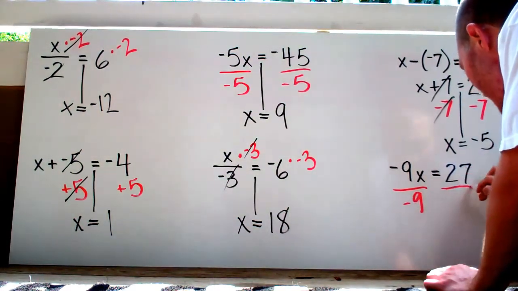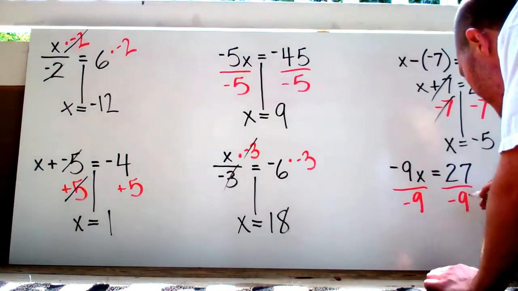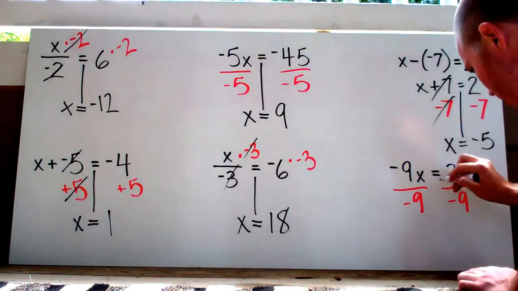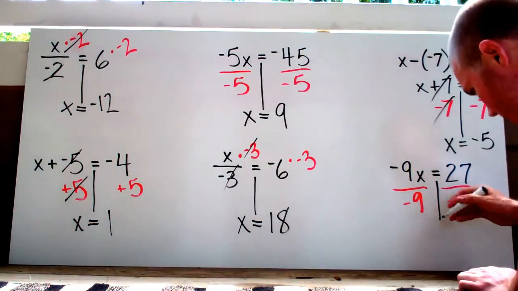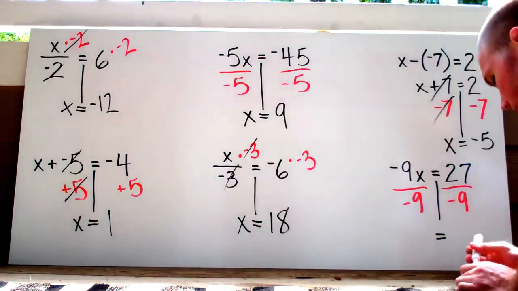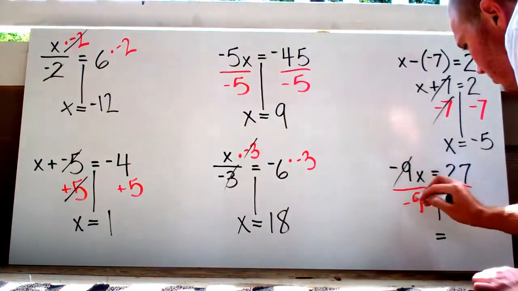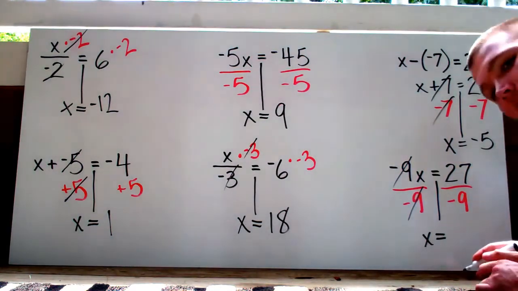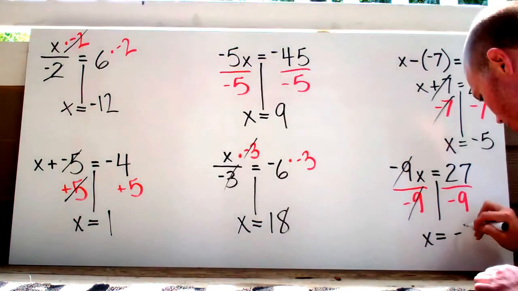So I'm going to divide this side by negative 9. I'm going to bring that equal sign down. And this line is going to separate both sides, because if you ever do to one side, you got to do the other. These are going to cancel out. All I'm going to be left with is x. And over here, 27 divided by negative 9 is going to be negative 3.